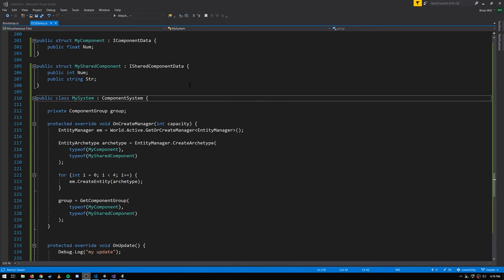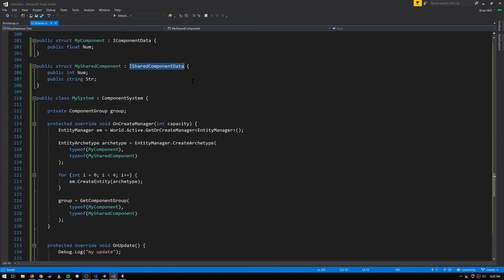Another kind of component type we have is what's called a shared component, and these are defined by using the ISharedComponentData interface rather than just IComponentData. And these are called shared components because a chunk will only store one value of a shared component type for all entities in that chunk. Each entity doesn't have its own individual value of that component type. They just all share the one within that chunk.